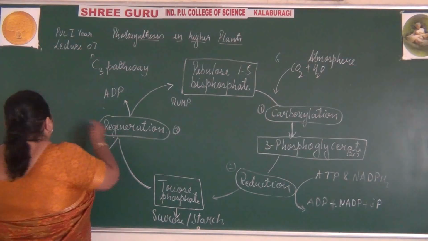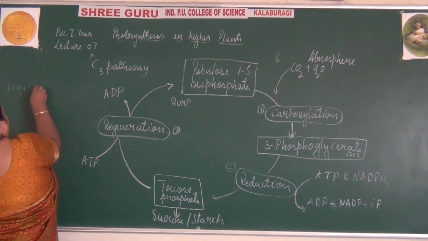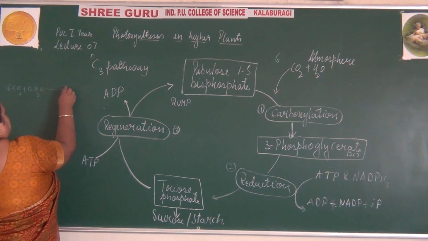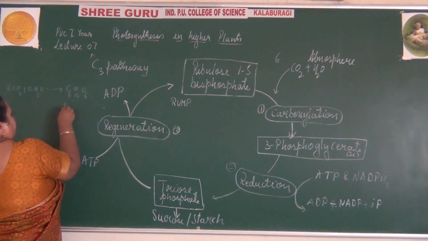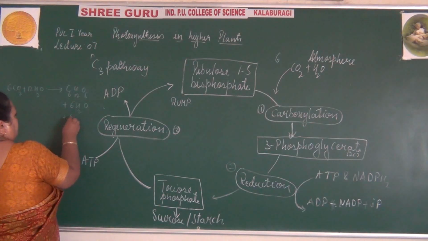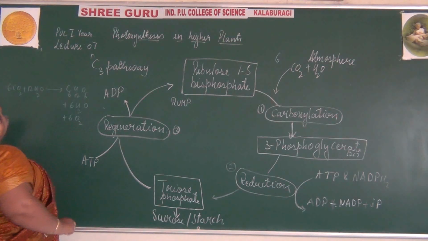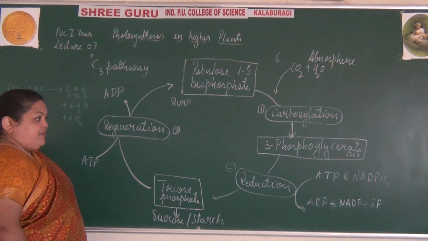If you go with the equation, what is the equation? 6CO2 plus 12H2O forms C6H12O6 with the liberation of 6 molecules of water and 6 molecules of oxygen. So here it requires around 6 molecules of carbon dioxide.